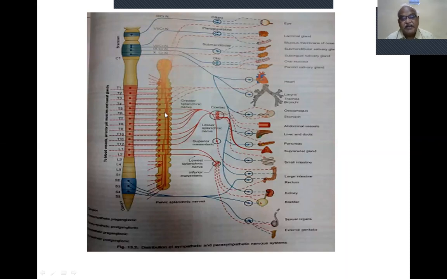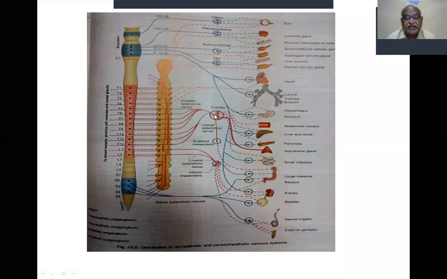From here, post-ganglionic sympathetic fibers arise. These are pre-ganglionic sympathetic fibers. These are all the effector organs, visceral organs. From here they are going. This is the ciliary trunk, this is the superior mesenteric, this is the inferior mesenteric.